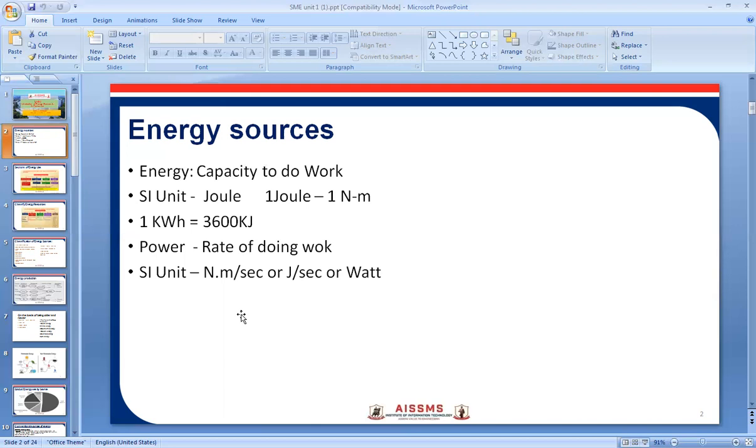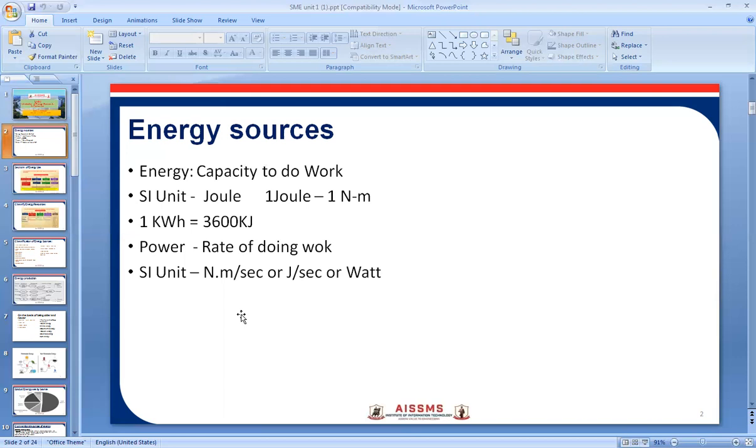Then, which are the forms of energy? There is thermal energy, chemical energy, electrical energy, mechanical energy, nuclear energy, and gravitational energy. These are the forms of energy. The main forms of energy we have seen, and other than these there are light energy, sound energy, magnetic energy, etc.